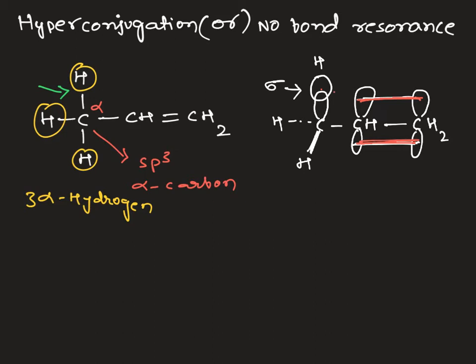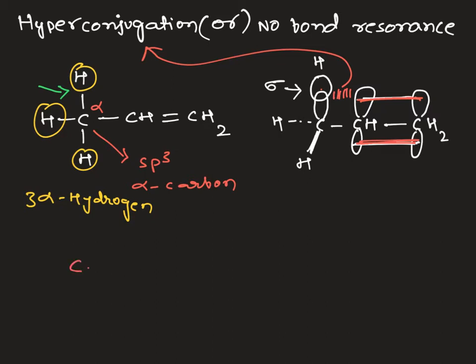The interaction of this sigma bonded orbital with the p orbital is called hyperconjugation. In the hyperconjugation process, the sigma electrons are transferred to the adjacent carbon-carbon bond, and the pi electrons are shifted towards the terminal CH2 carbon.